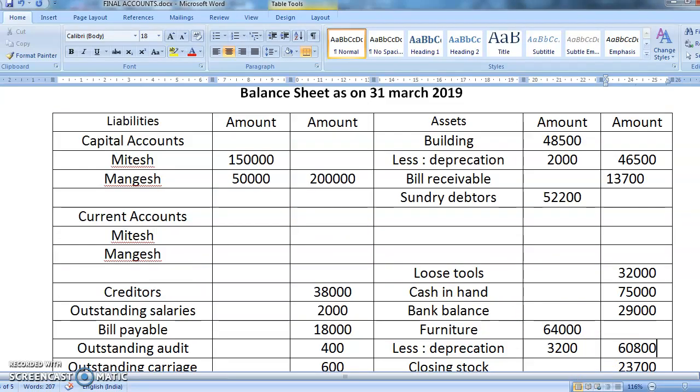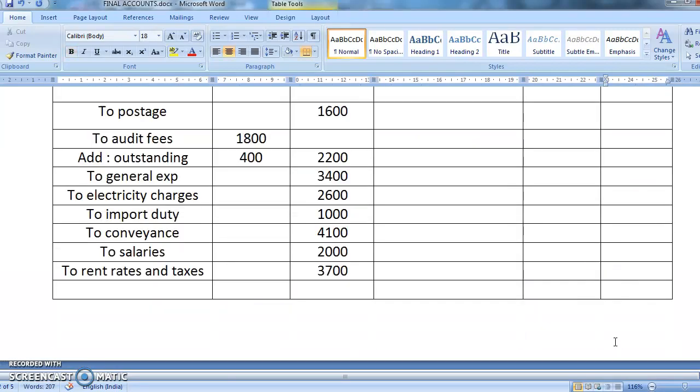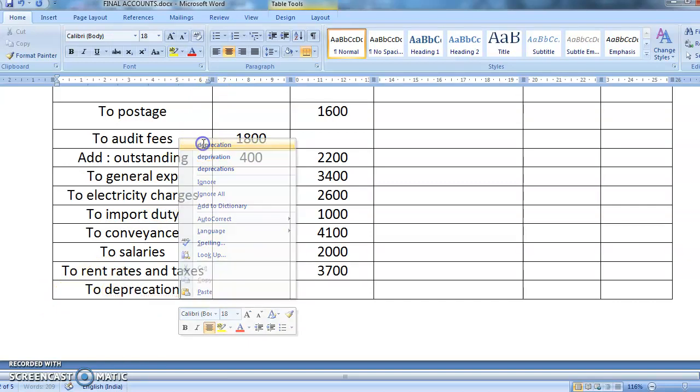Now see, depreciation you have done in the assets. Now where is the second effect? The second effect goes in the profit and loss account. So you're going to write here to depreciation.